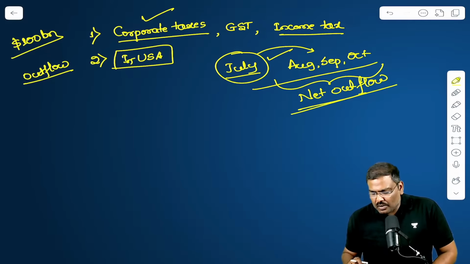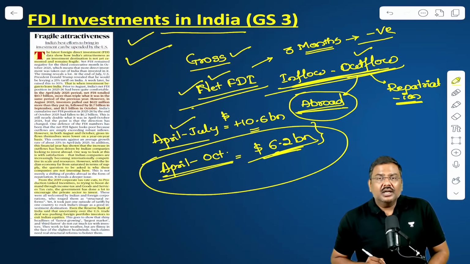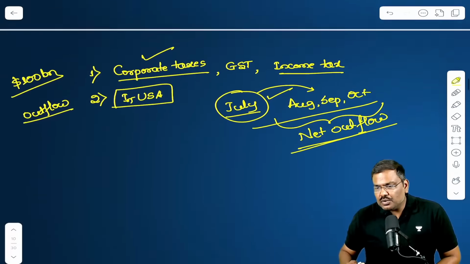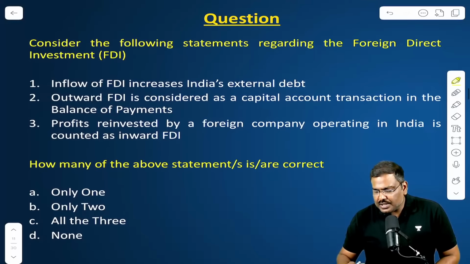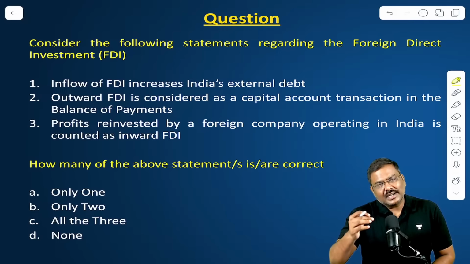Is everybody able to understand the argument here? So this is the article associated with FDI investments in India. Can I go forward? Please do let me know. Those who are asking questions from the first article, please hold on to your questions. I'll address your questions at the end of the session.